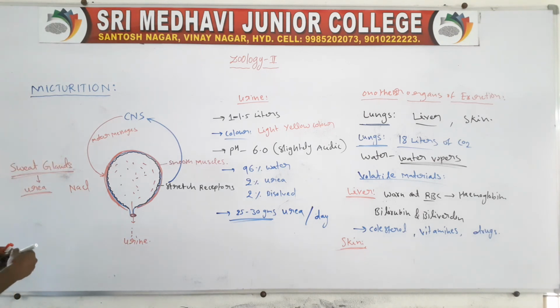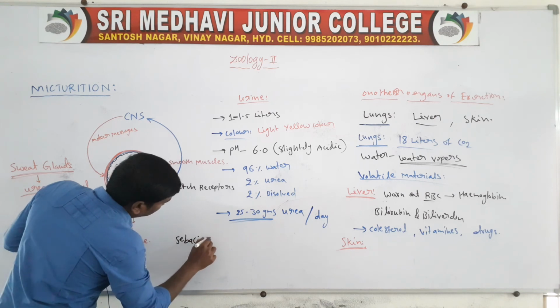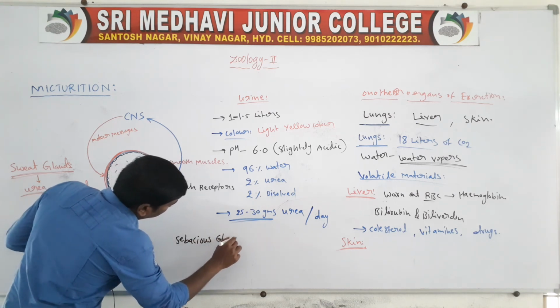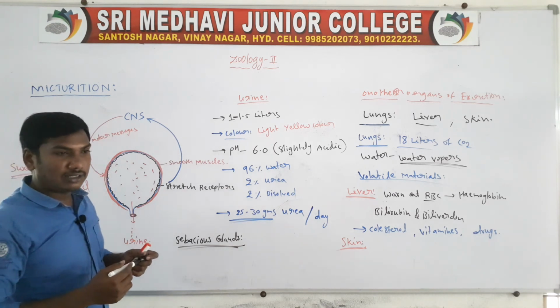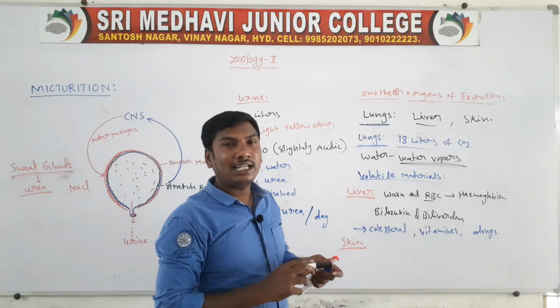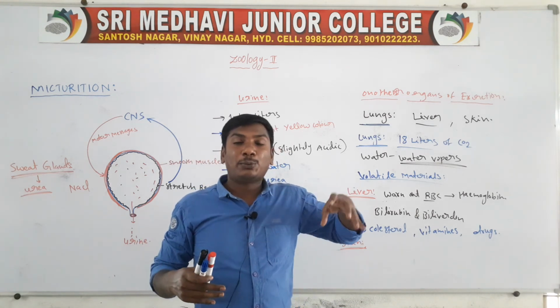Next, sebaceous glands. These sebaceous glands are also present on the skin. They secrete oil-like fluids that have a protecting function.